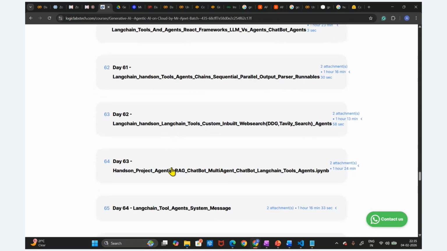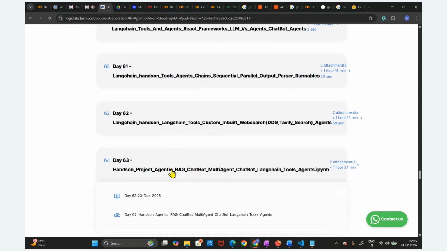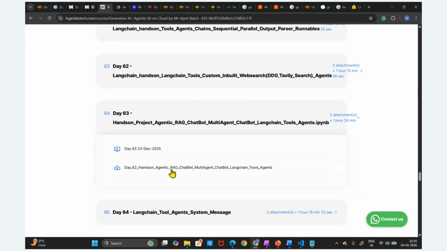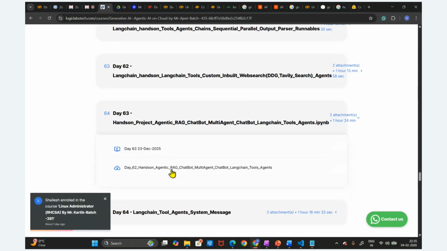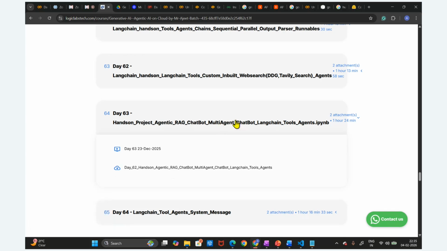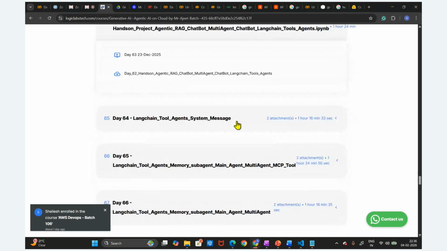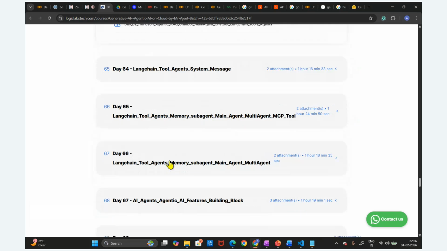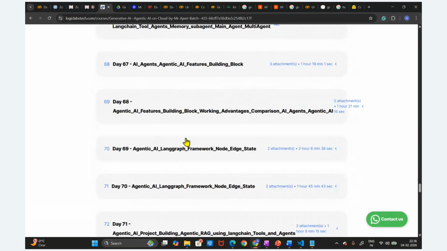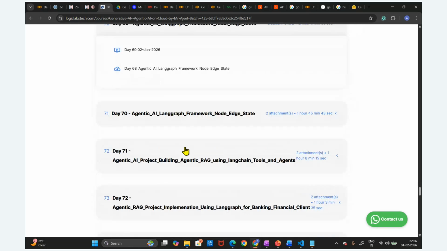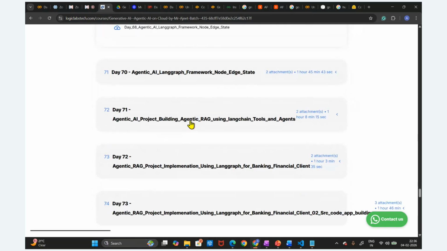You can see this is the agentic AI project we are going to build. We are going to create a team of agents that will perform tasks. This is the multi-agent framework, and we are going to build a multi-agent chatbot. This is a practical use case for blog writing, content writing, or any personalized learning application. Then we have LangChain tools and agents, and we are going to understand LangGraph and how to utilize it for agentic RAG.